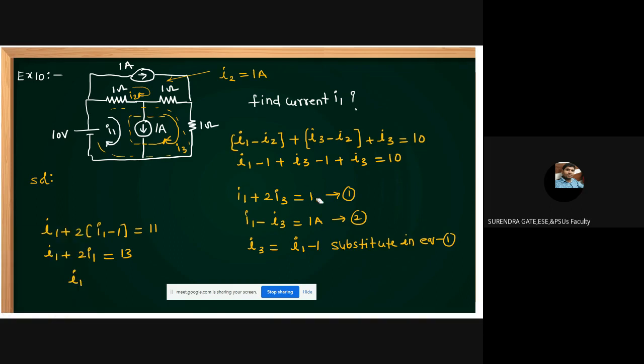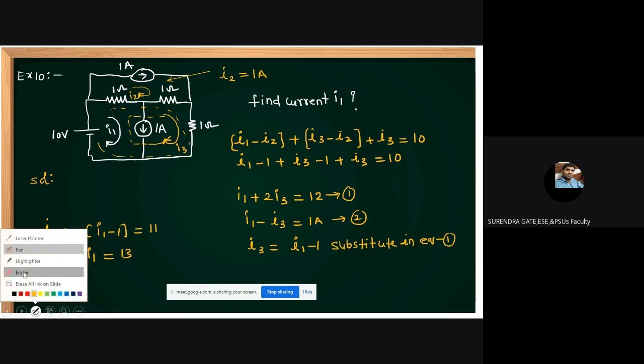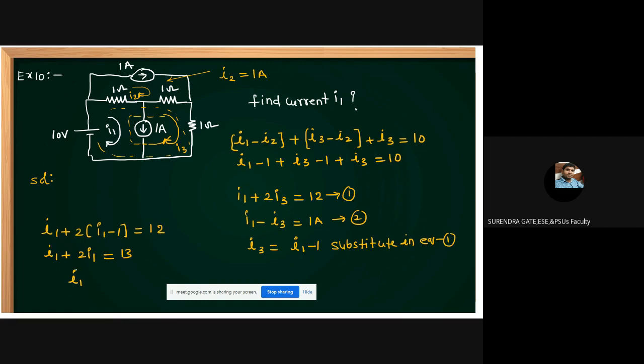Now you can get the exact answer. This is 12, and this is also 12. Then this is 14. Then what is I1, students? 14 by 3 amperes. Now is it correct? Any mistakes? I think it is the correct answer.